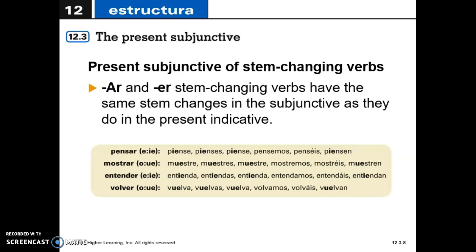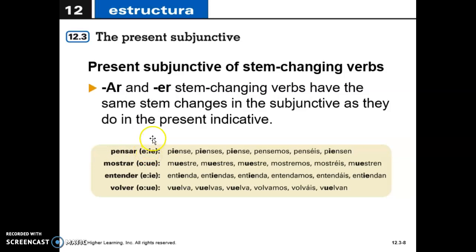As we have also mentioned, the stem changing verbs keep that change throughout. So if they have an irregularity, it will also remain. Just like with the commands, whatever irregularity we know of that particular verb, it will remain with the present subjunctive.